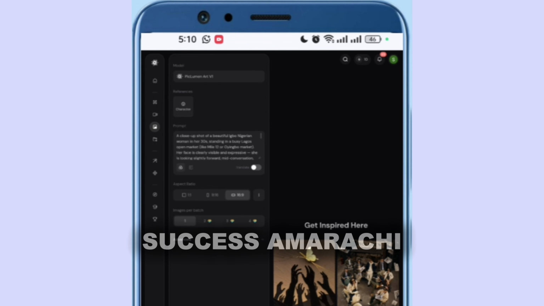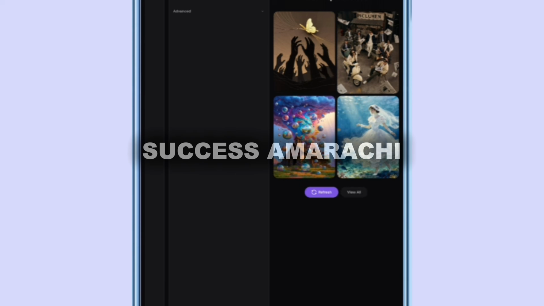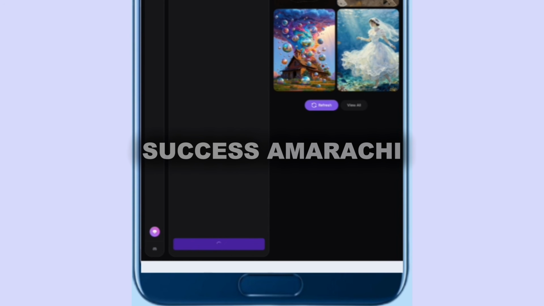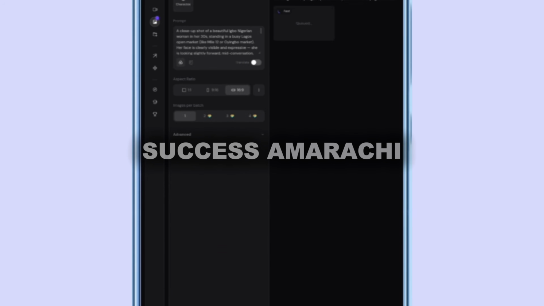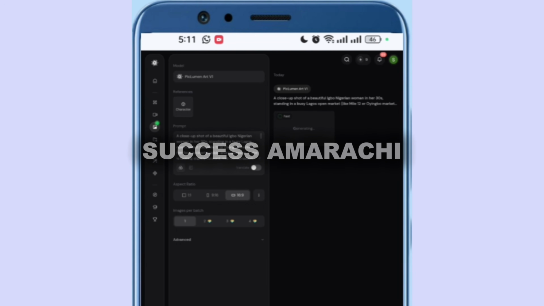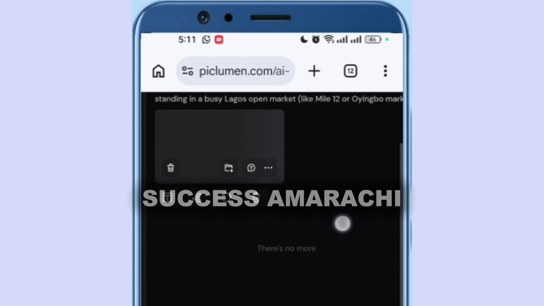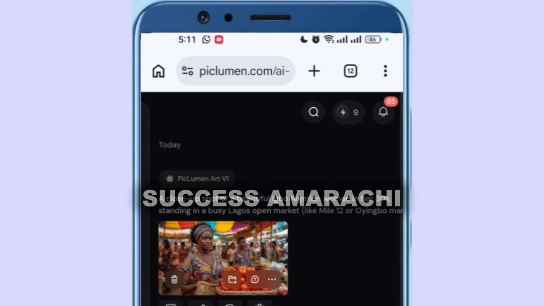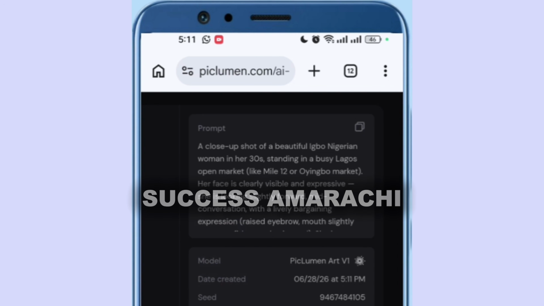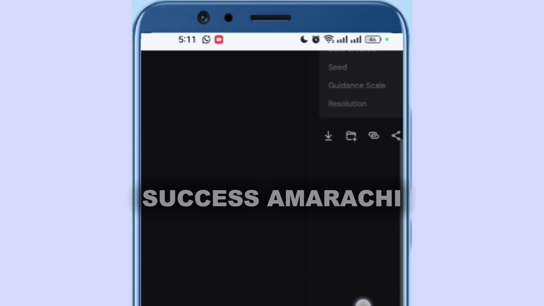They will give you 10 free credits daily. So now, once you paste your prompt, there's nothing much to do. You simply click on generate right here, and it will only cost you 1 credit to generate your image, and you wait for it. As you can see, our image is generating right here. It still did not give me what I want. I have to prompt again and again to get exactly what I want.